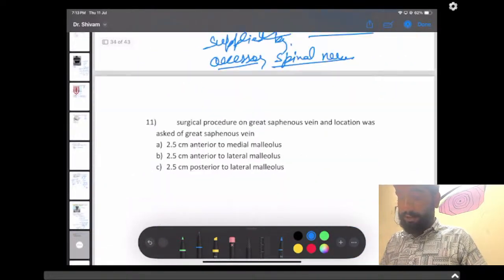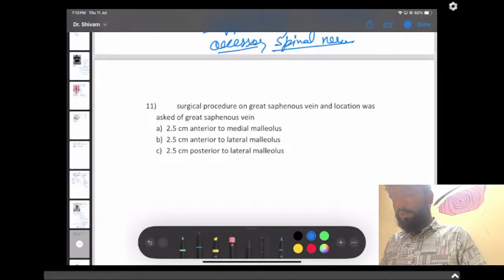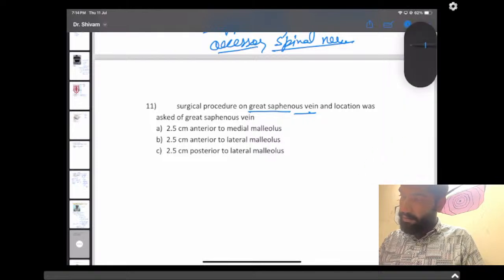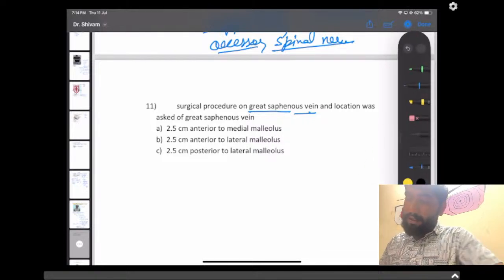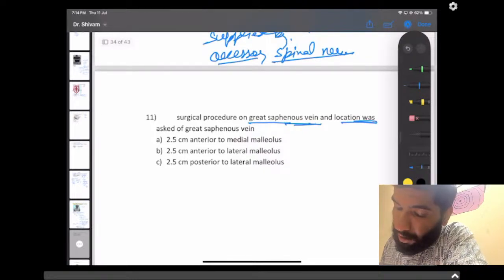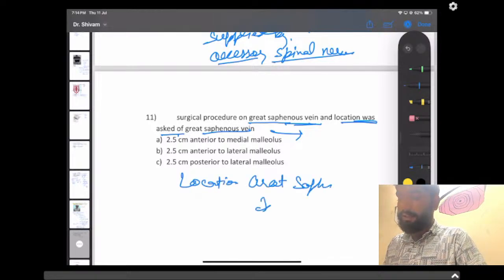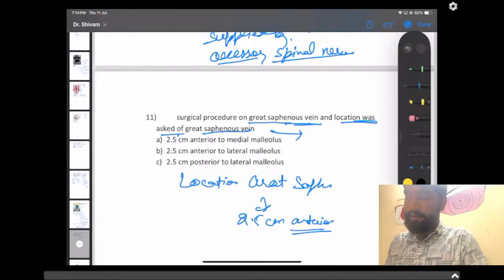So answer here should be accessory spinal nerve. Now let's bring the next question. It was mentioned that a surgical procedure was going on at the great saphenous vein, and the location of the great saphenous vein was asked. As we all know, the location of the great saphenous vein is 2.5 centimeter anterior from where? Medial malleolus or lateral malleolus?